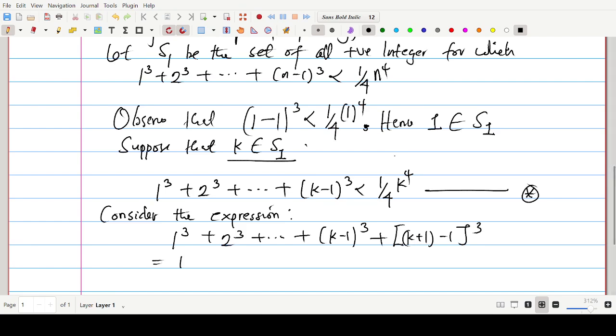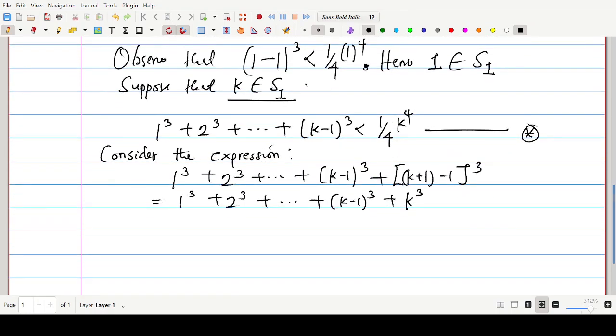And that will give us 1 to the power 3 plus 2 to the power 3 plus dot dot dot plus k minus 1 to the power 3 plus. Now, on simplifying this term in the square parentheses, we have just k to the power 3. And also, this can be written, you can put into parentheses, as 1 to the power 3 plus 2 to the power 3 plus dot dot dot plus k minus 1 to the power of 3, then close the brackets, plus k to the power 3.